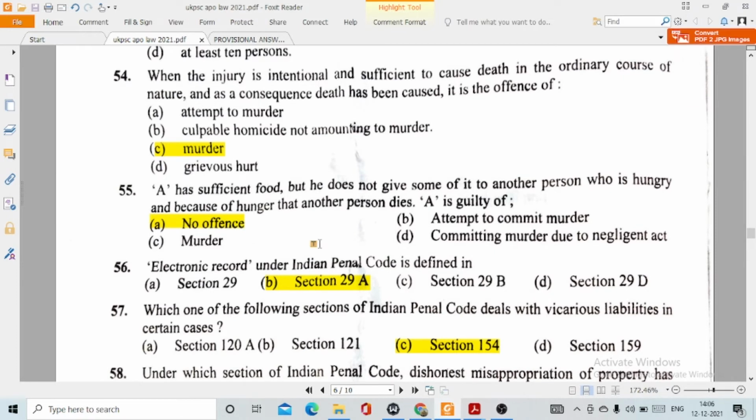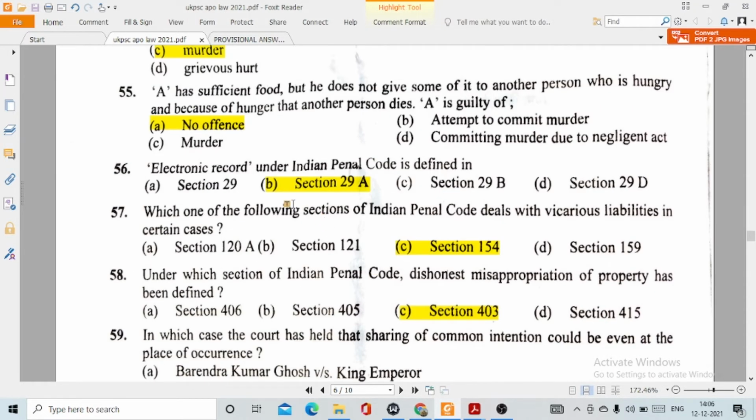55. A has sufficient food but he doesn't give some of it to another person who is hungry, and because of hunger that another person dies, A is guilty of, this is option number A, no offence. 56. Electronic record under Indian Penal Code is defined in option number B, section 29A. 57. Which one of the following sections of the Indian Penal Code deals with vicarious liability in certain cases? This is option number C, section 154.